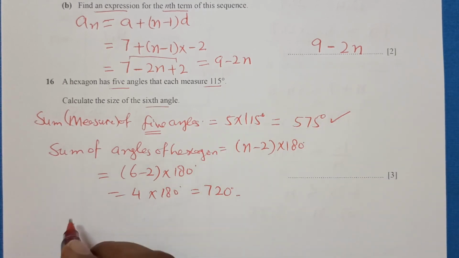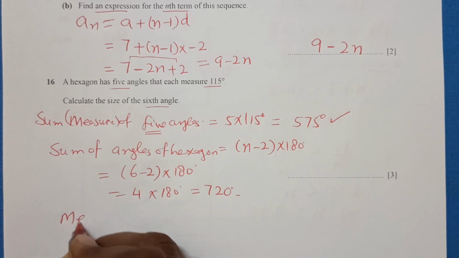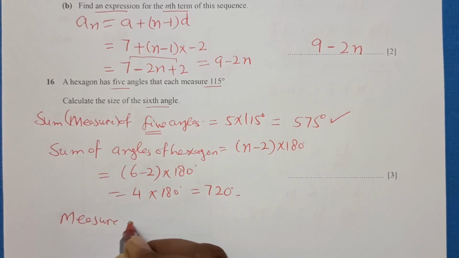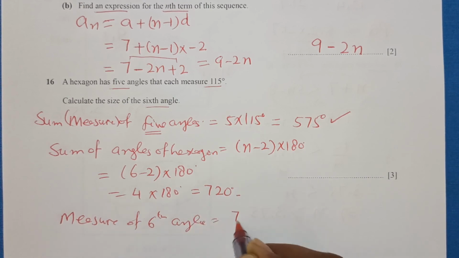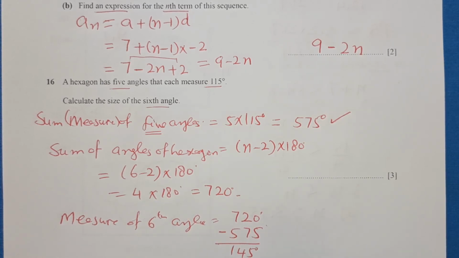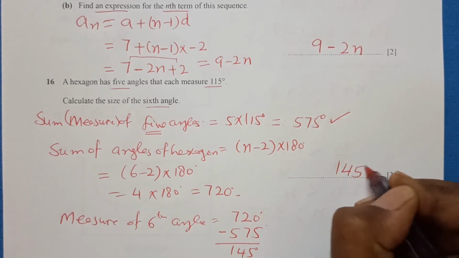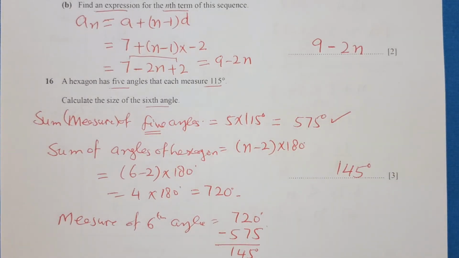So the measure of the 6th angle will be 720 minus 575, which is 145 degrees. So that is the answer to this question.